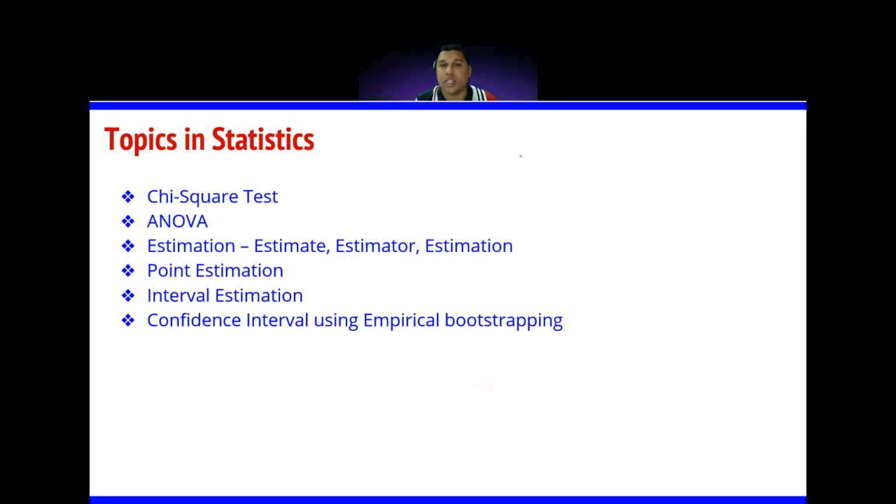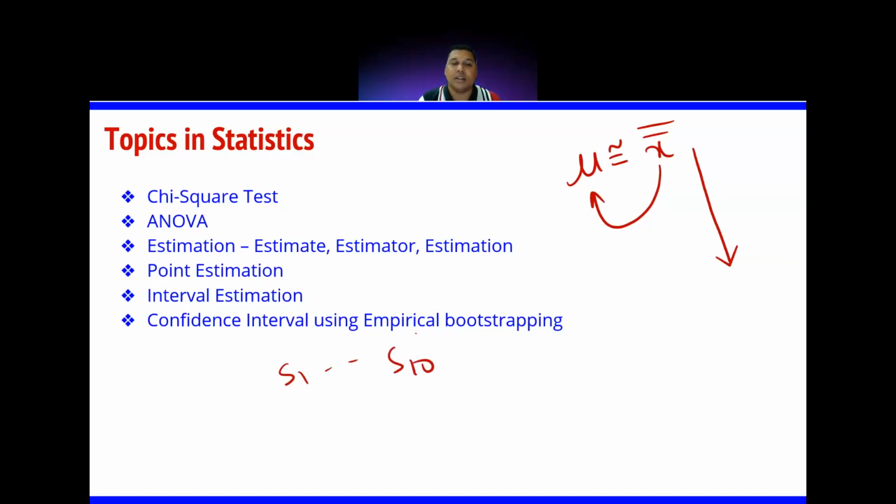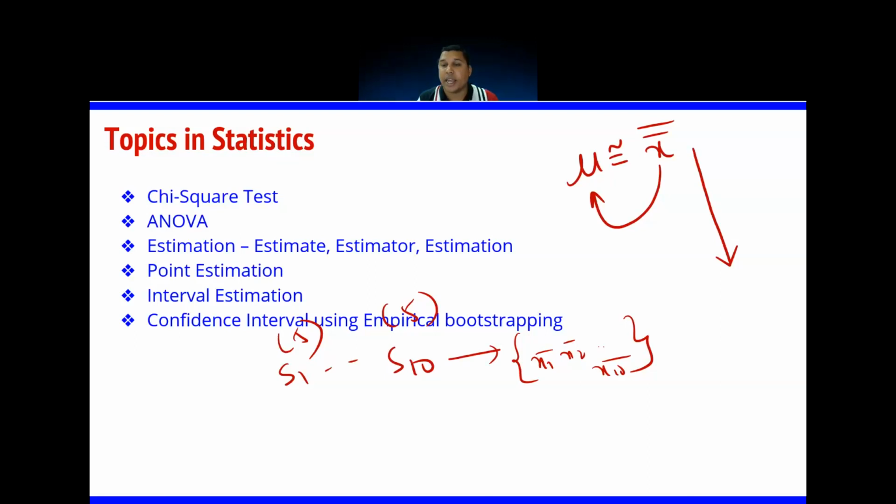How can we improve? There is one point in the central limit theorem: the mean is equal to the mean of sample means. When you increase the sample size, or the number of samples, this value can become closer to mu. In the central limit theorem, we take samples S1 to S10, each of size 5. For these 10 samples you calculate the means X1 bar, X2 bar, and so on up to X10 bar. For these you calculate another mean, X double bar.